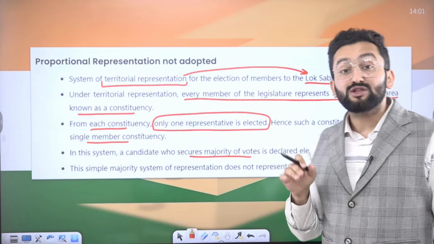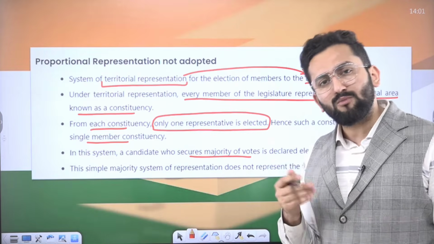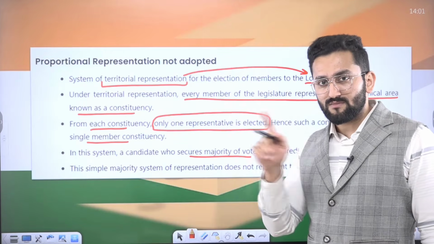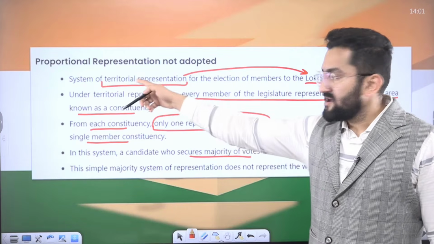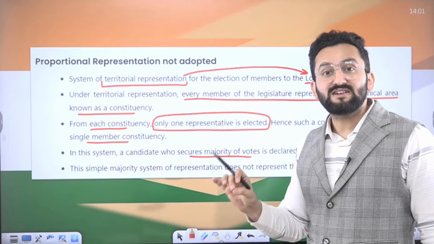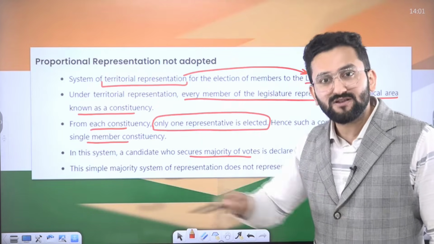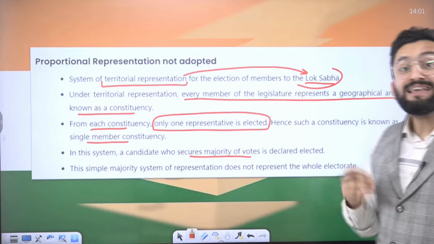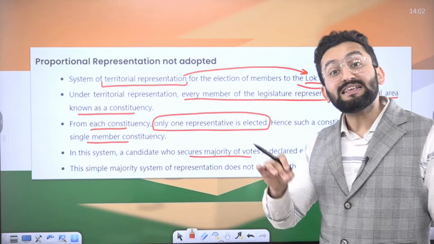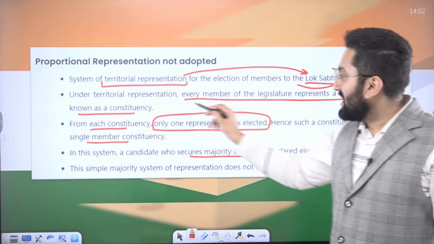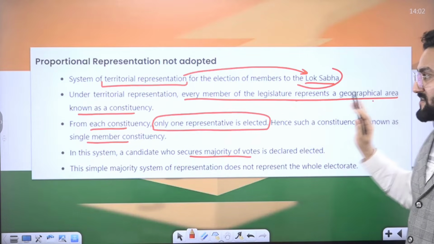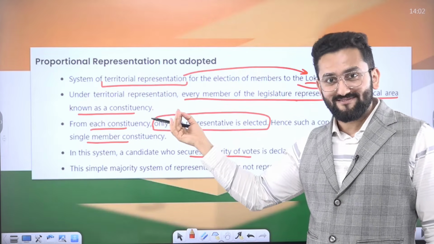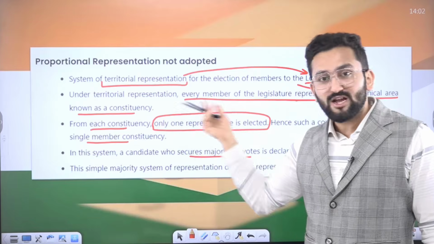Proportional representation is not adopted. Why is proportional representation not adopted in the case of Lok Sabha? It is there in Rajya Sabha, not in Lok Sabha. These are the reasons. First of all, we are following territorial representation in Lok Sabha, meaning territories are divided. This is easy and less expensive. Every member of the legislature represents a geographical area. This is the meaning of territorial representation. That is why we call it a constituency.